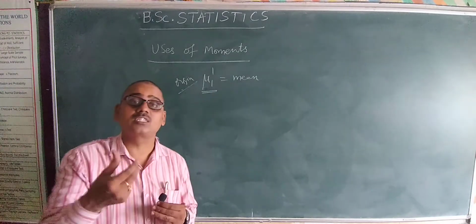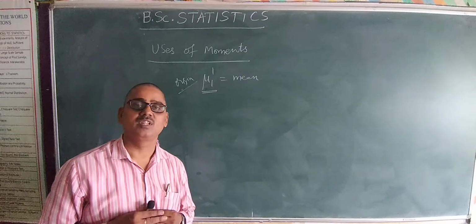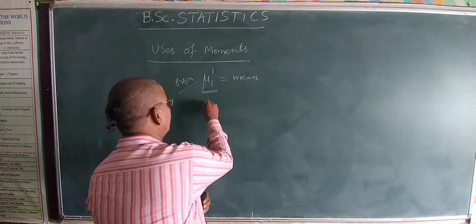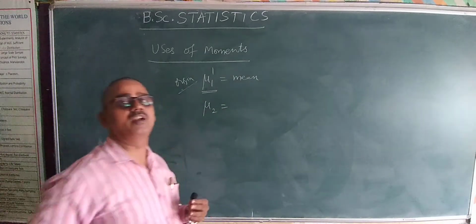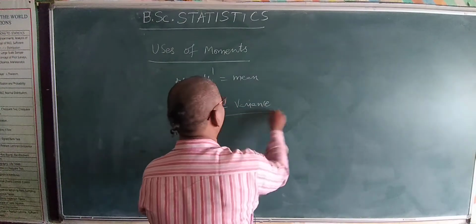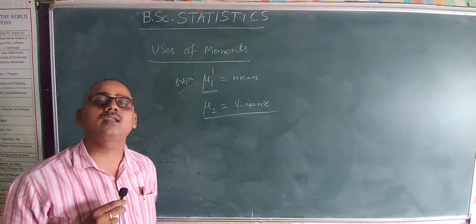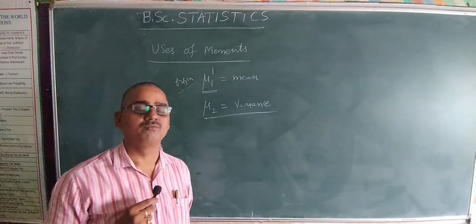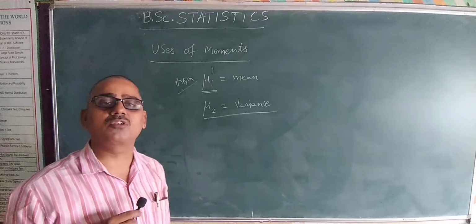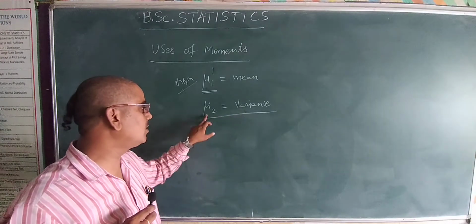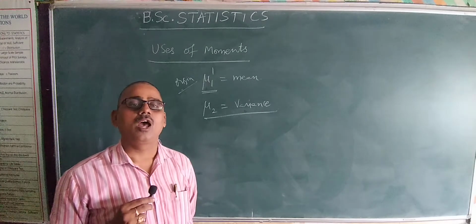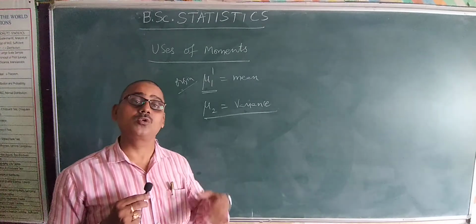Similarly, another important statistical average is variance. These are the two important statistical averages, mean and variance. So the variance is given by the second central moment, mu2. Variance is provided by the second central moment about mean, mu2. So mean is provided by the first non-central moment about origin, and variance is provided by mu2, that is the second central moment.